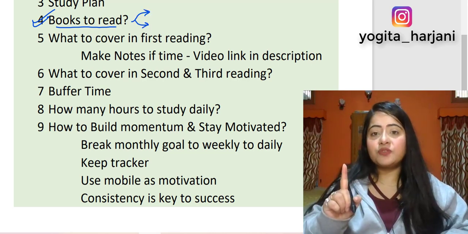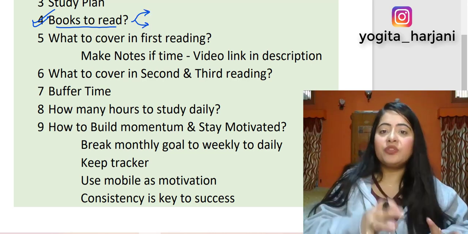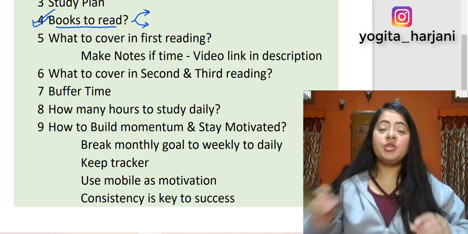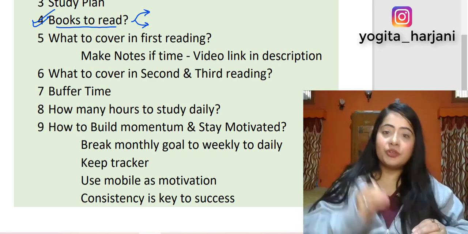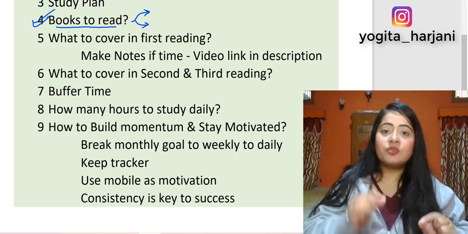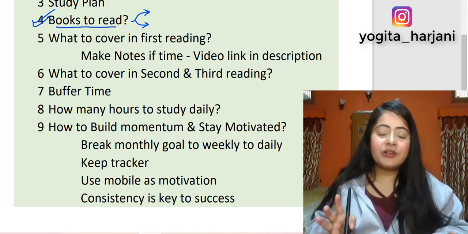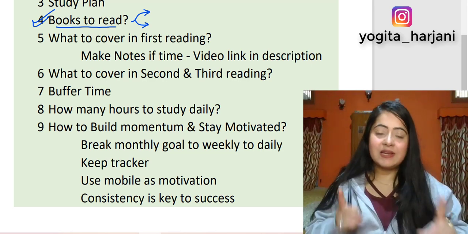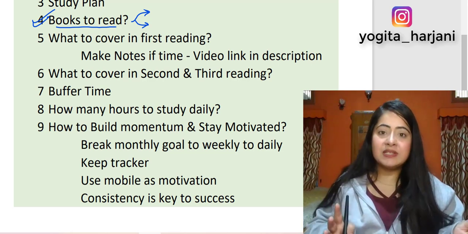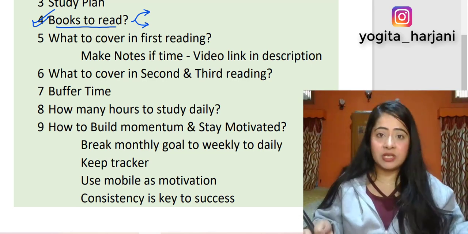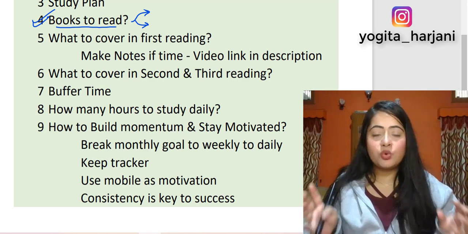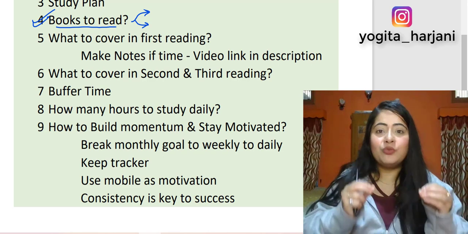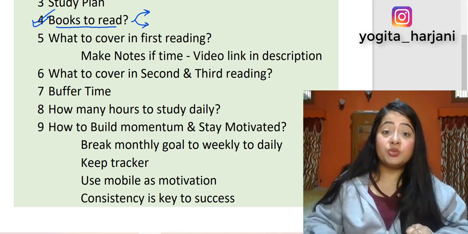Now, once you've made the selection of the book, it is very, very crucial that you stay with that one book only throughout your journey. So the first reading also, the second reading also, the third reading also, before the examination also, you have to study that one book only. Oftentimes what happens is that students have 2-3 books for one subject. Sometimes they're doing one chapter from 2-3 books. Sometimes they're doing different chapters from different books. At the end of their preparation, they're so confused about which chapter to do from which book. So make sure you stick to just one book.